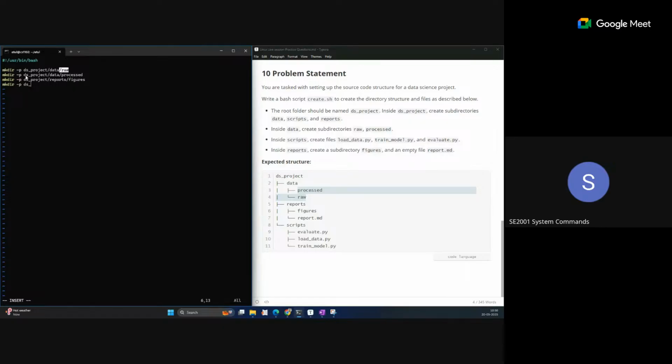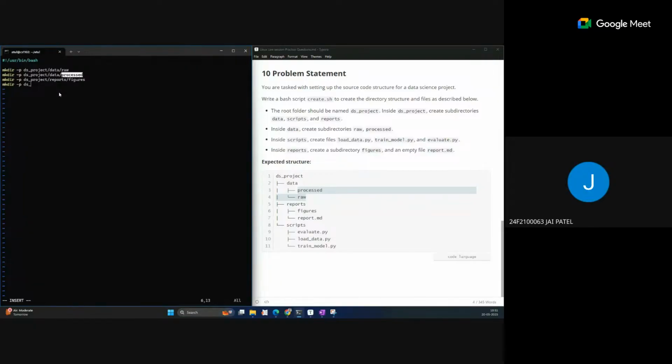In the second command, if we want to create the processed directory inside ds_project and then data, the path already exists, so the existing parts will be ignored. The path is now available, so only this directory will be created on that path. The p is required because if a parent directory in the path does not exist, it will also be created. I hope you got this point.